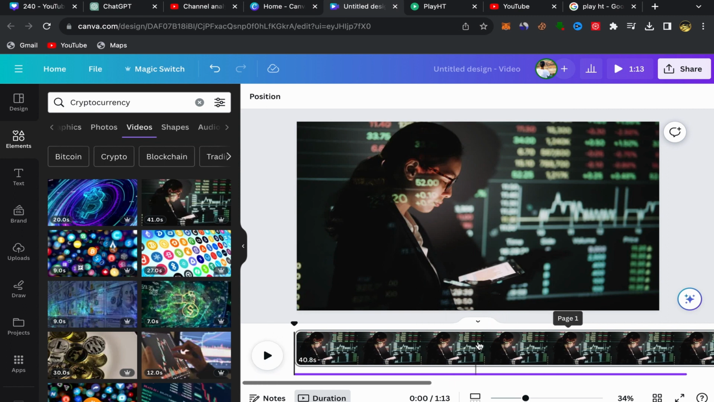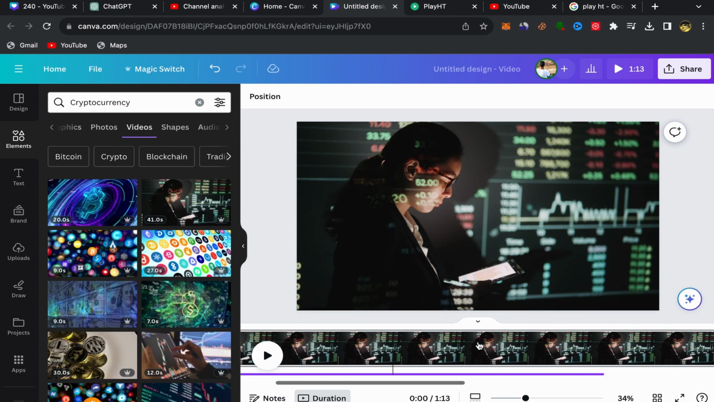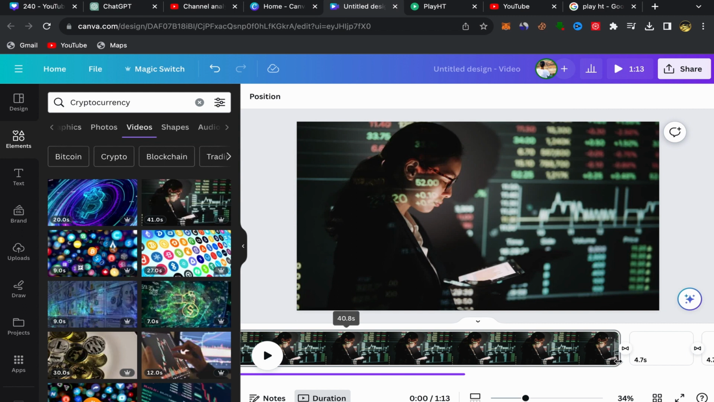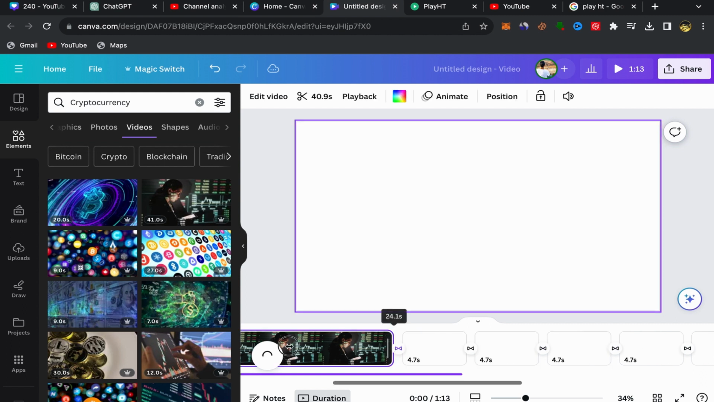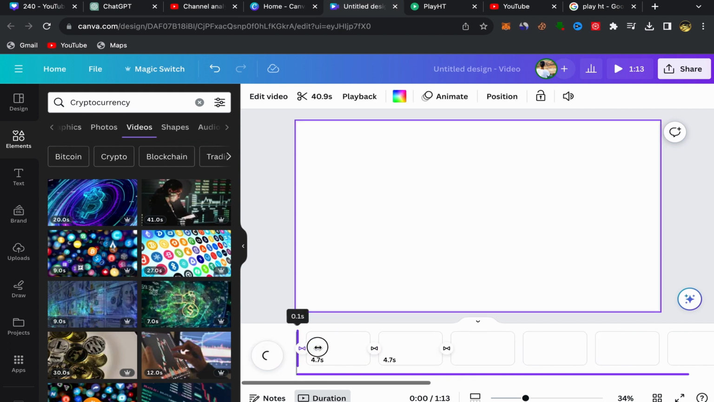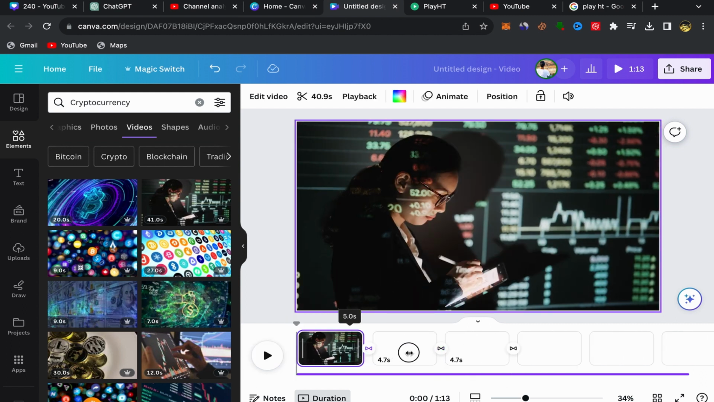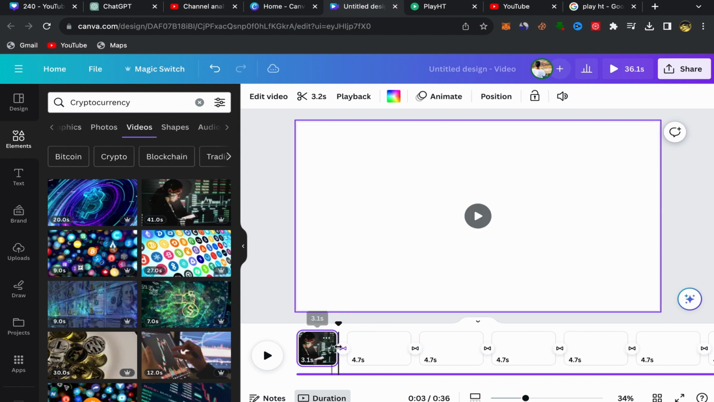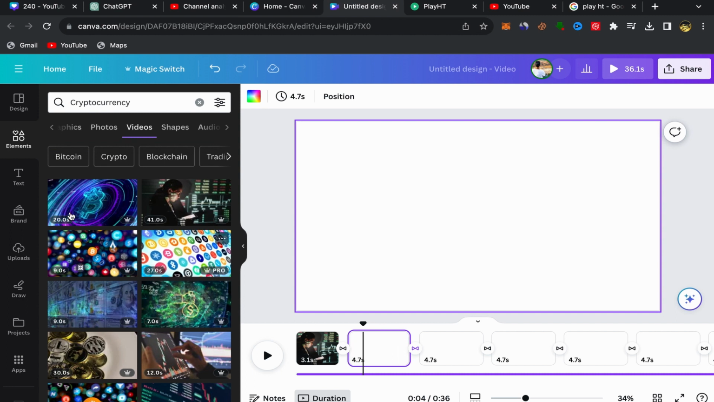So this video is too long, you need to make it short. What you will do is click over here at the end of the video, keep clicking and swipe left, or you can swipe right, and you can make it short like this. So you will make it short so you can add different videos to make your video more engaging and professional.